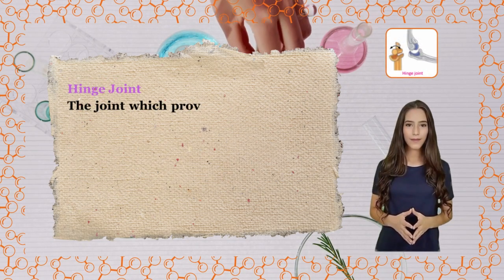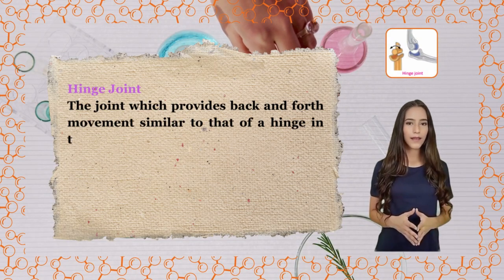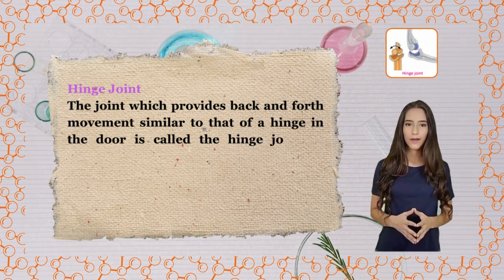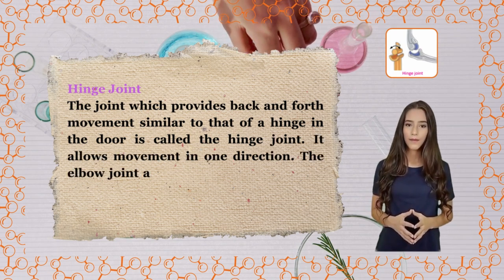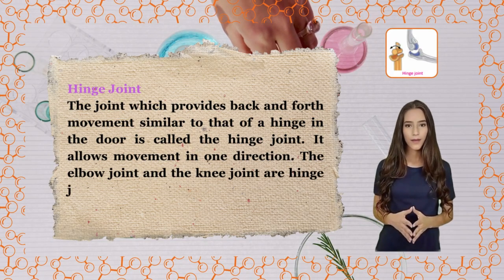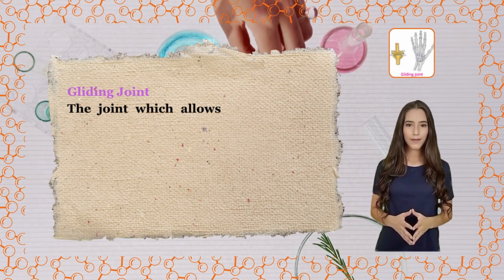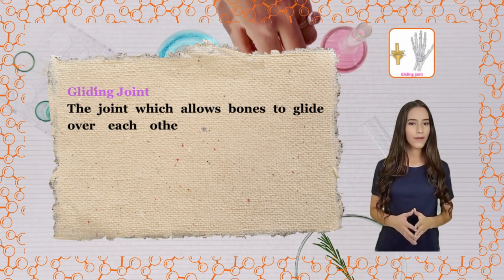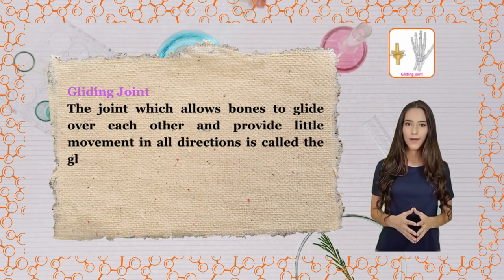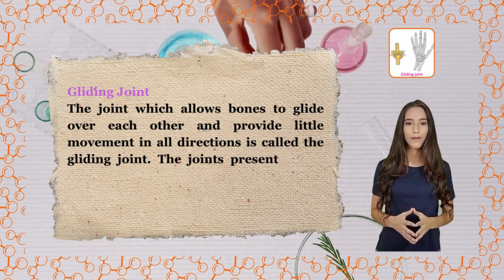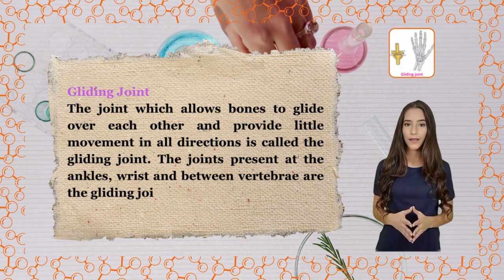Hinge joint. The joint which provides back and forth movement similar to that of a hinge in a door is called the hinge joint. It allows movement in one direction. The elbow joint and the knee joint are hinge joints. Gliding joint. The joint which allows bones to glide over each other and provide little movement in all directions is called the gliding joint. The joints present at the ankles, wrist and between vertebrae are the gliding joints.